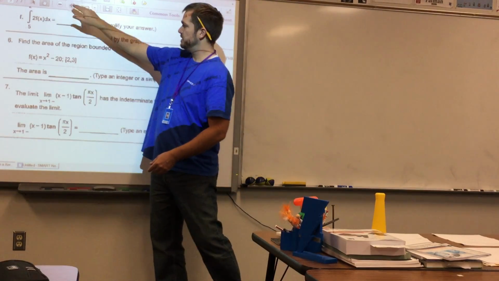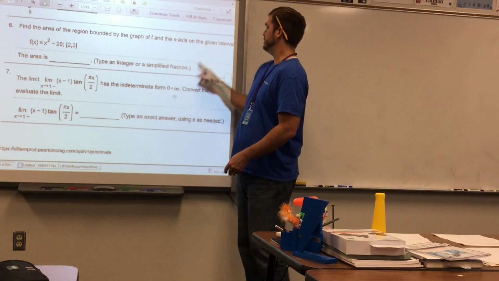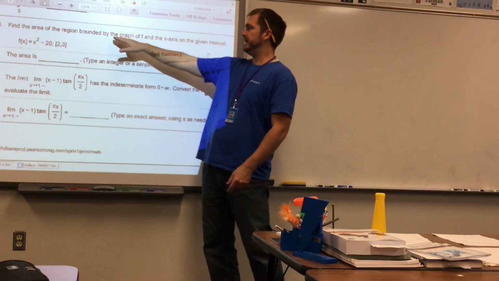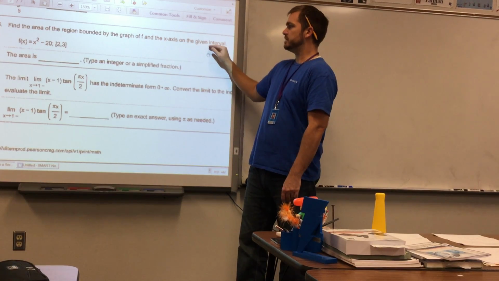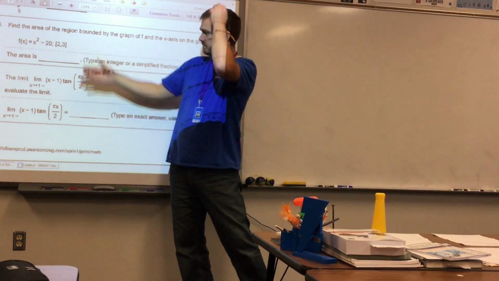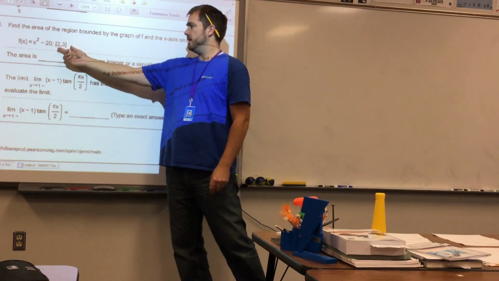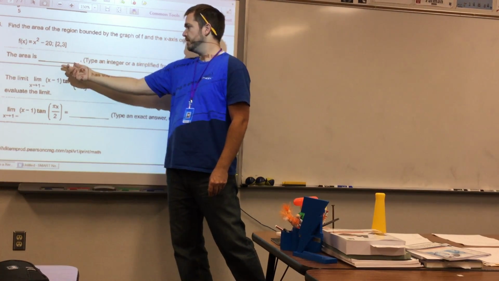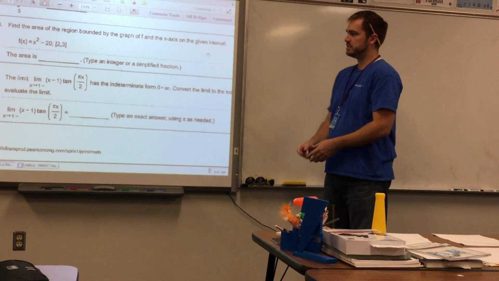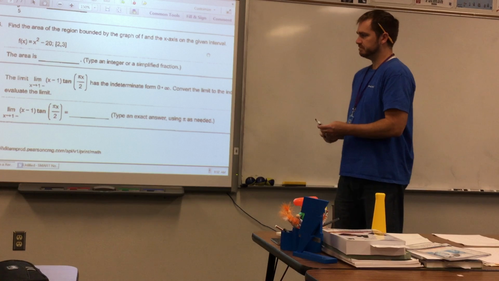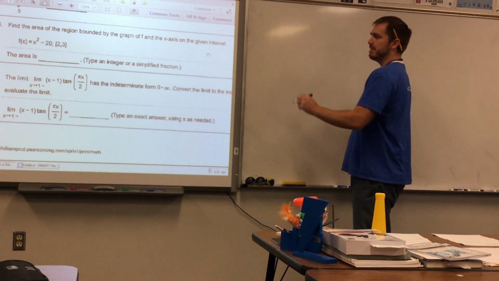So number 6. Find the area of the region bounded by the graph of f and the x-axis on the given interval, where f of x equals x squared minus 20, and then they give us the region from 2 to 3, and they want us to find the area. Okay? I'll show you how to do this 2 different ways, a hard way and an easy way.